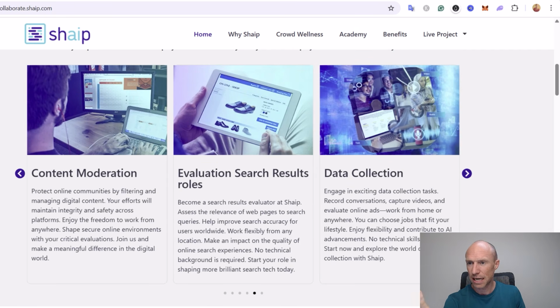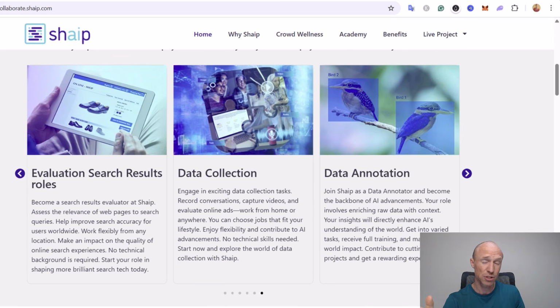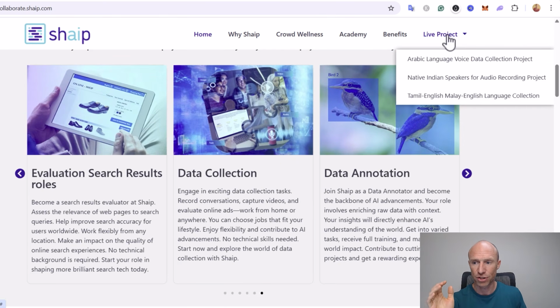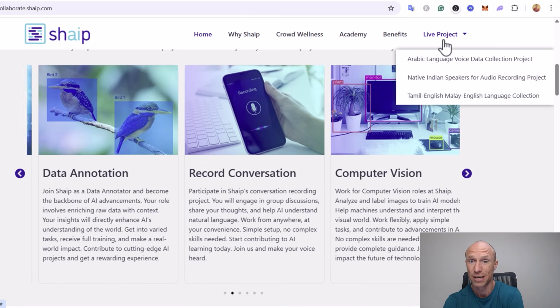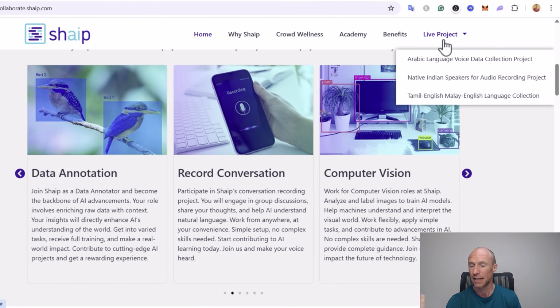And speaking of the type of tasks, a great way to find the exact projects that are live when you go to the website, if you decide to do this, is to go to the tab here called Live Projects, and here you can see the current ones. And just a few days ago there were a lot more from a lot more different countries also when I last looked in here. So new projects will be added regularly.